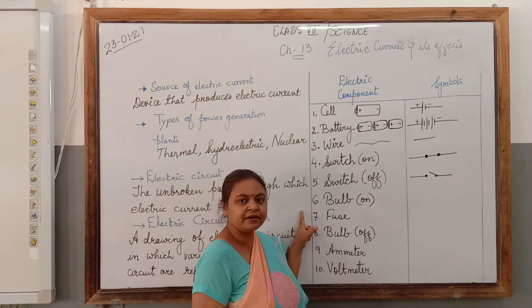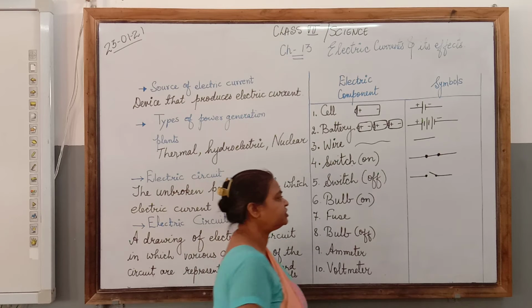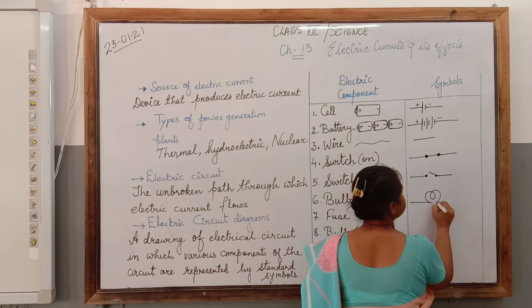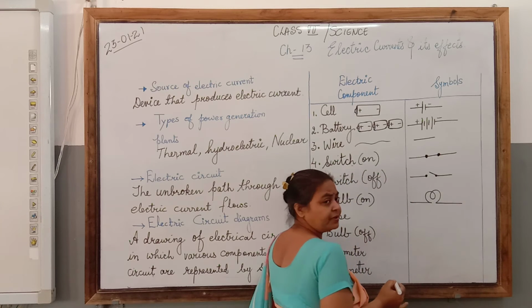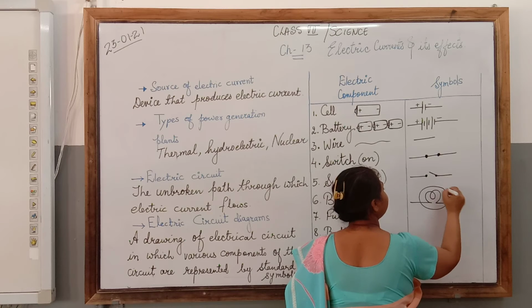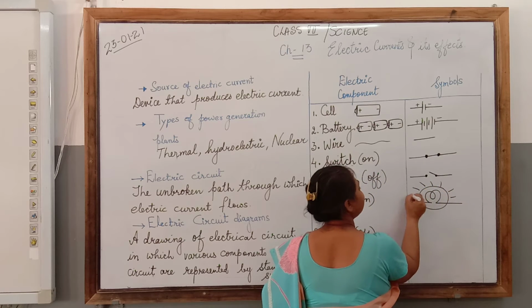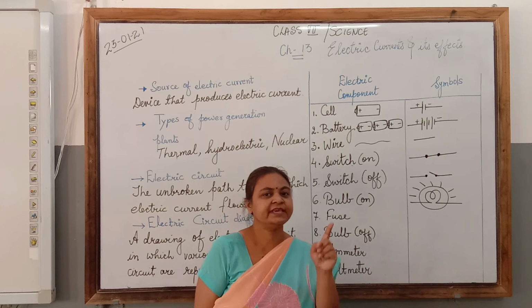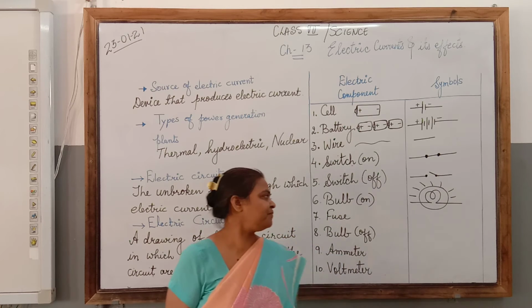Then bulb. In the on condition, we can draw it like this. This represents the filament of the bulb. And when you draw rays coming out from it, this is the on position. And when you don't draw the rays, that is the bulb off.